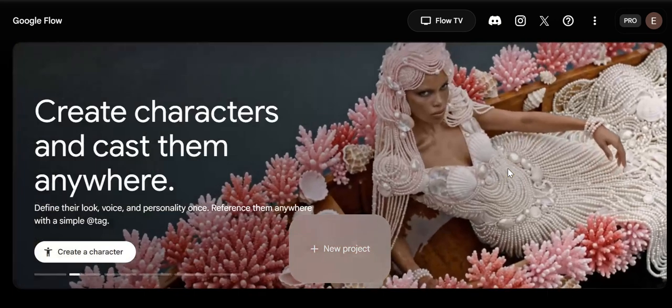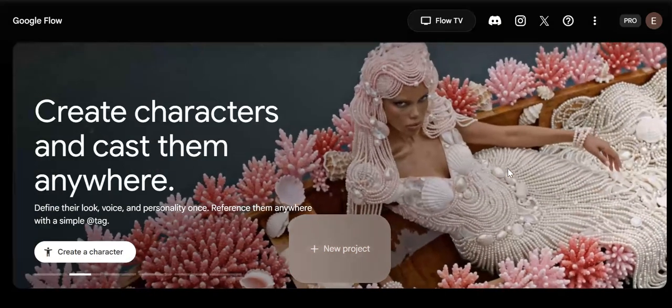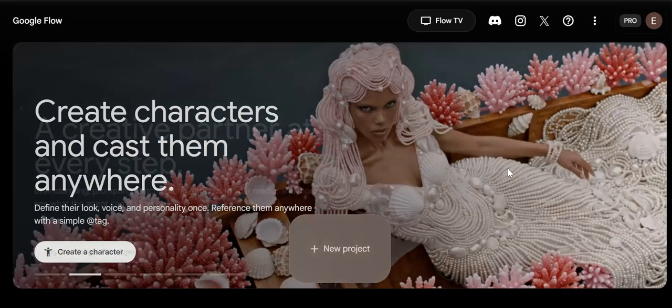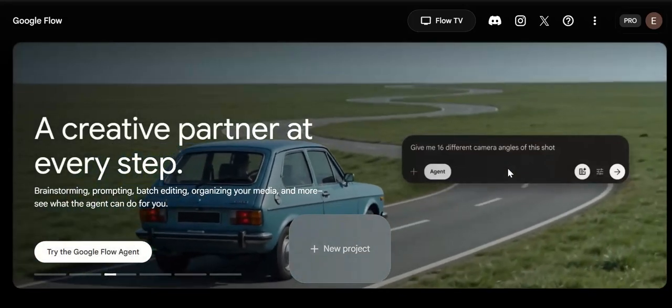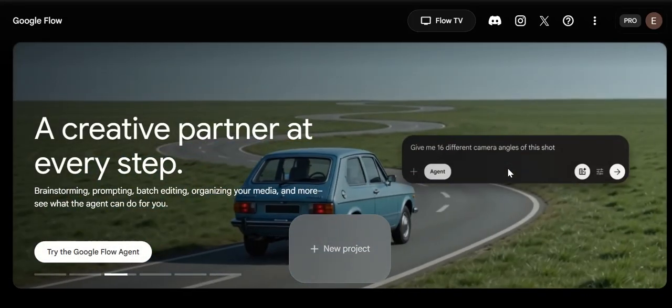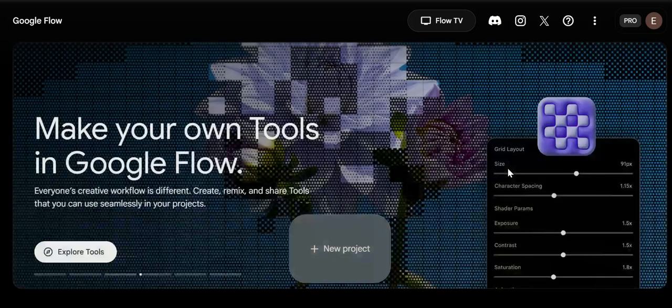Hello. Everyone says AI can generate videos, but creating one random clip is easy. The real challenge is creating consistent characters that look, speak, and behave the same across multiple scenes.